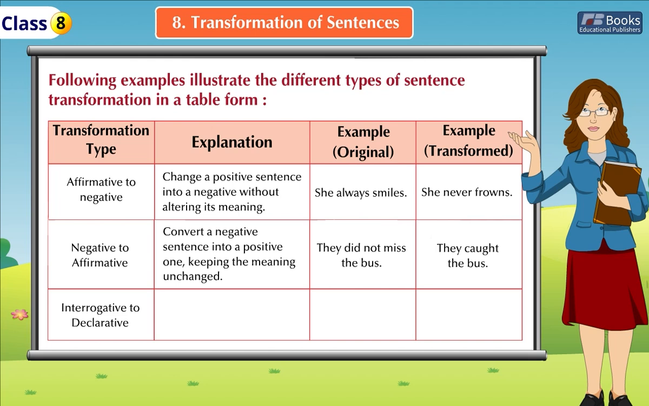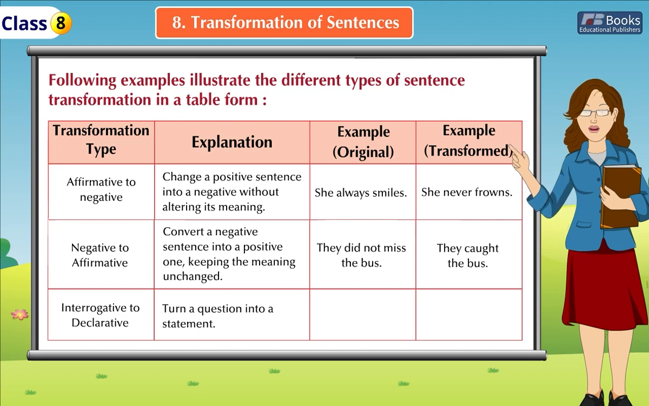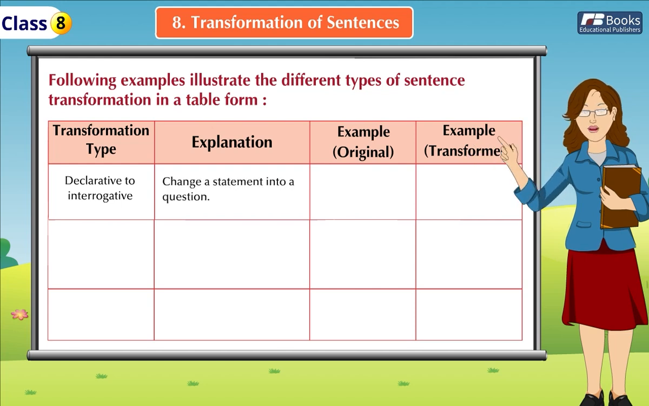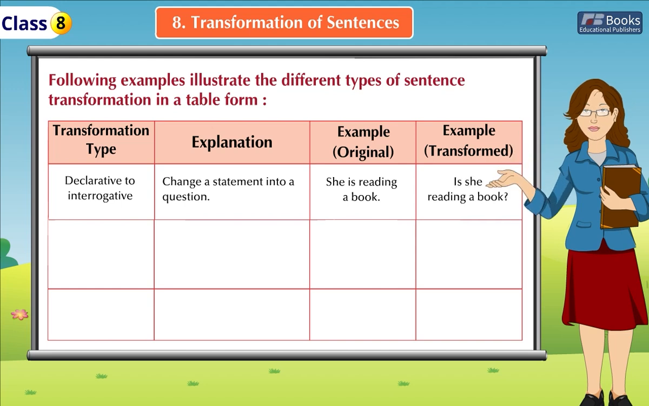Transformation type: interrogative to declarative. Explanation: turn a question into a statement. Example, original: "Will he join us?" Transformed: "He will join us." Transformation type: declarative to interrogative. Explanation: change a statement into a question. Example, original: "She is reading a book." Transformed: "Is she reading a book?"